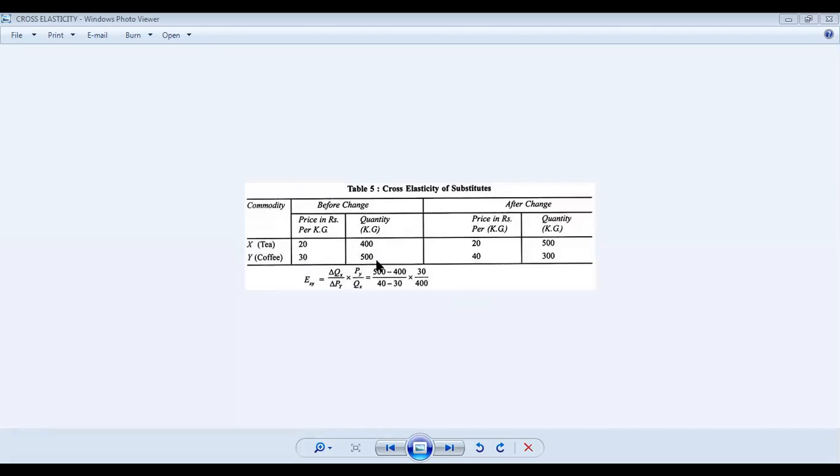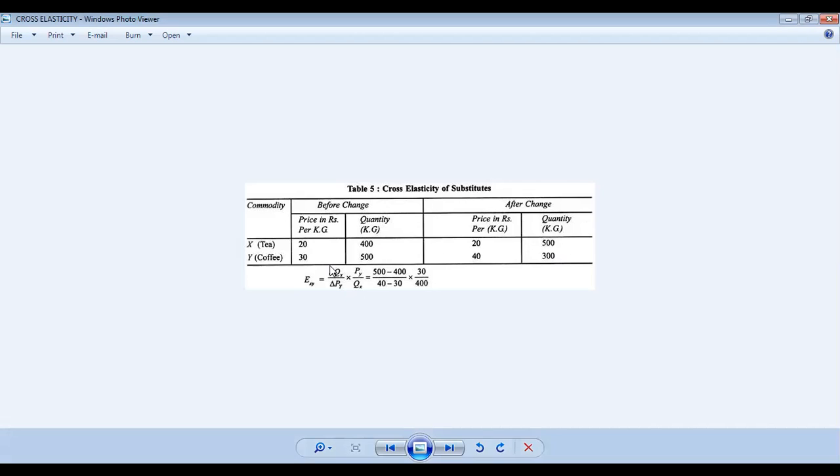After the change, the price of tea stayed at 20, but the price of coffee increased from 30 to 40. So the quantity of coffee was reduced to 300 kg, and the quantity of tea increased from 400 to 500.